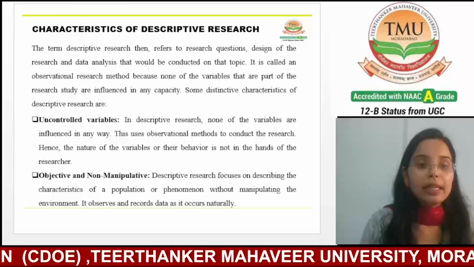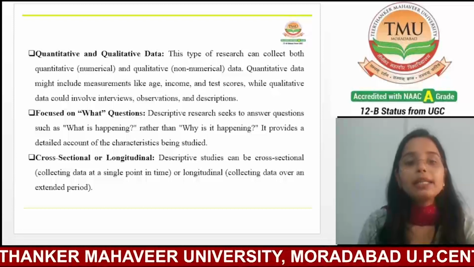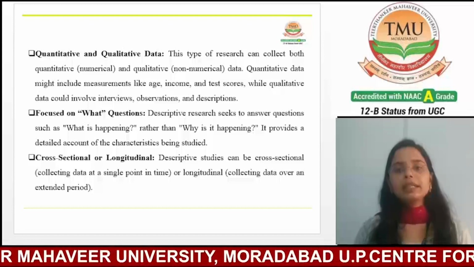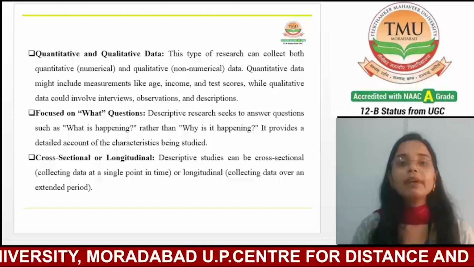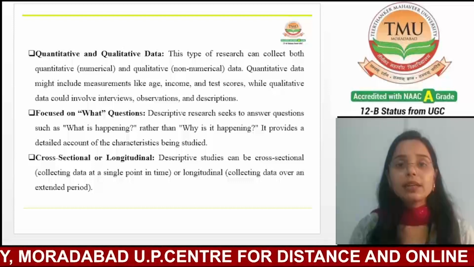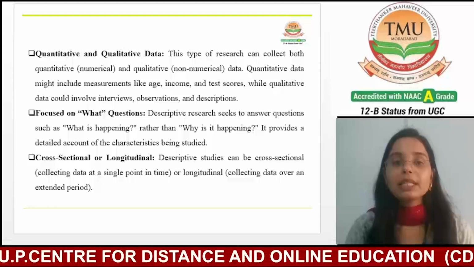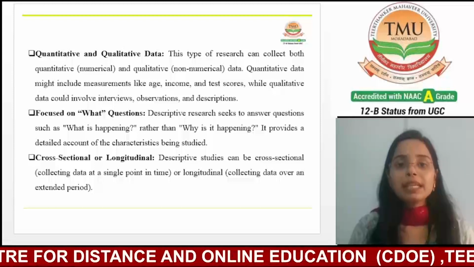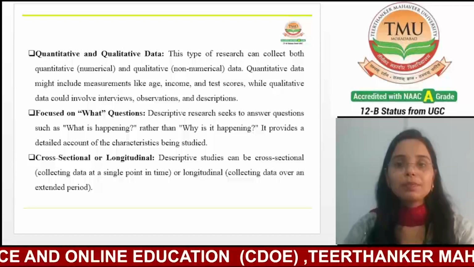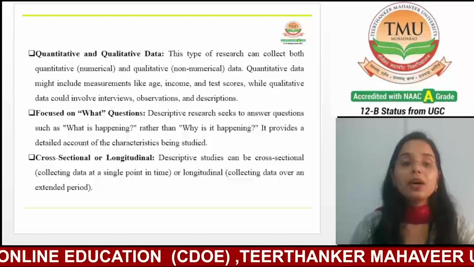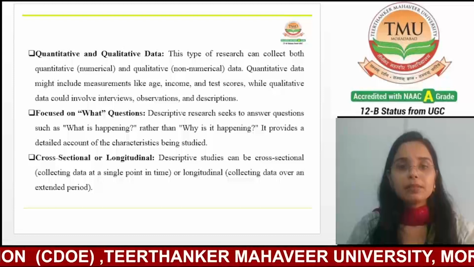Now, the next one is quantitative and qualitative data. This type of research can collect both qualitative and quantitative data. Quantitative data might include measurements like age, income, and test scores, while qualitative data could involve interviews, observations, and descriptions.